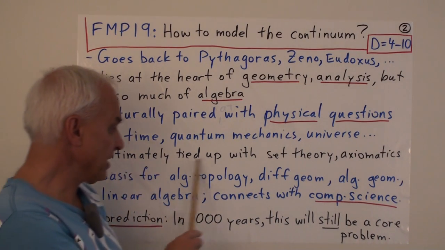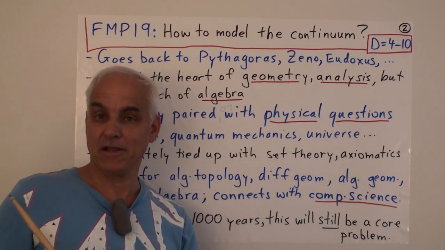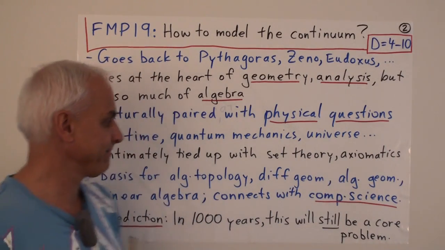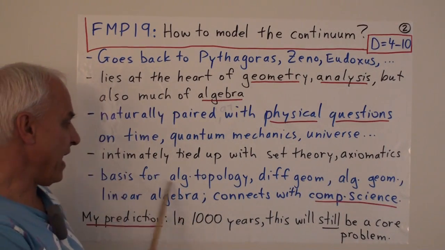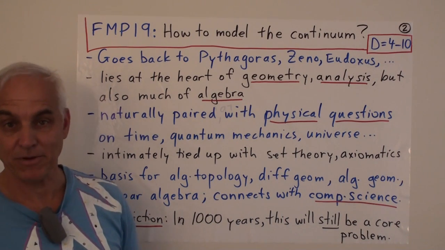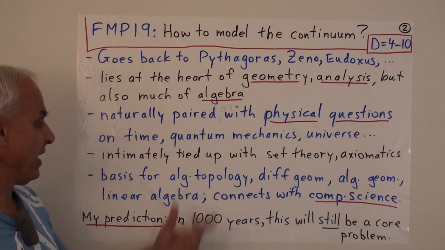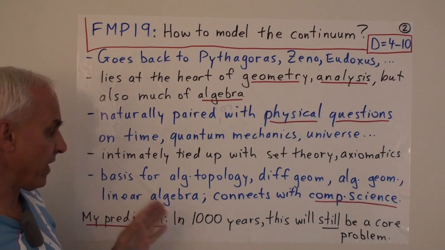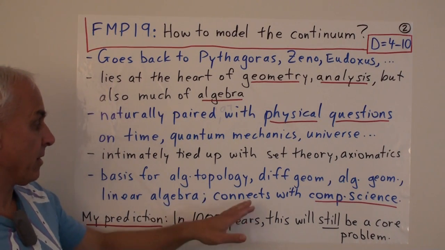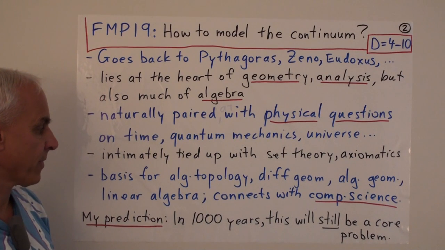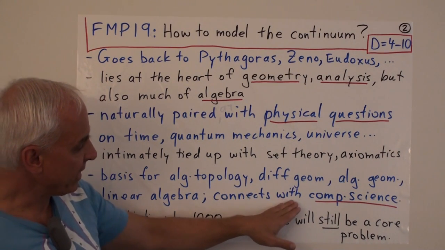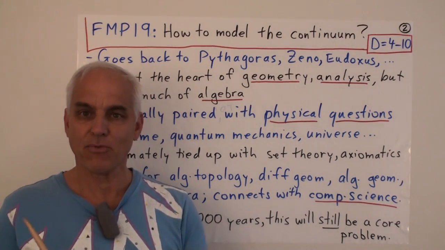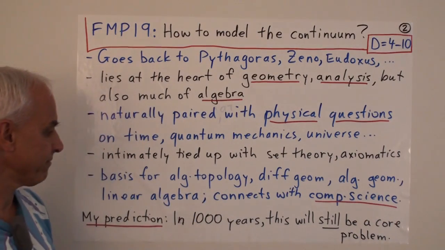These days particularly, it's intimately tied up with set theory and axiomatic approaches to mathematics, some of which I think are rather problematic. The question is really a basis for a lot of more advanced disciplines in mathematics, in pure mathematics especially: algebraic topology, differential geometry, algebraic geometry, linear algebra. In fact, a lot of areas. I could have listed more here, aside from, of course, geometry and analysis. And very interestingly and prominently, this question connects with modern computer science. We'll see that as we progress a little bit later more deeply into the question.